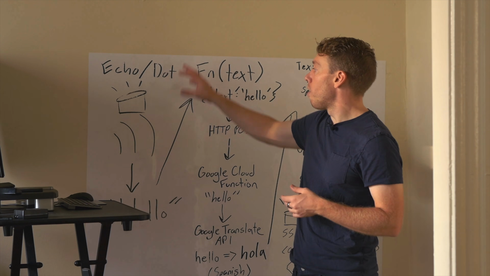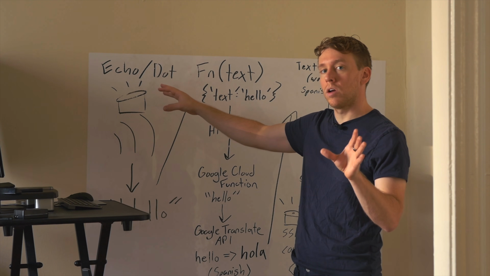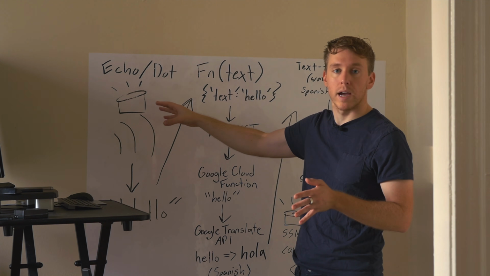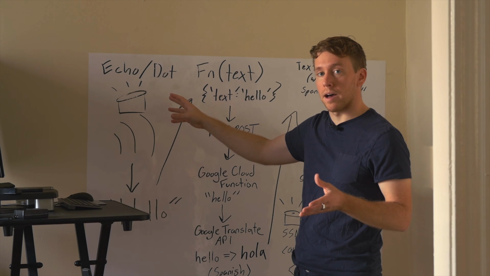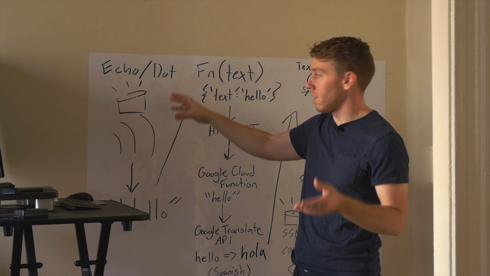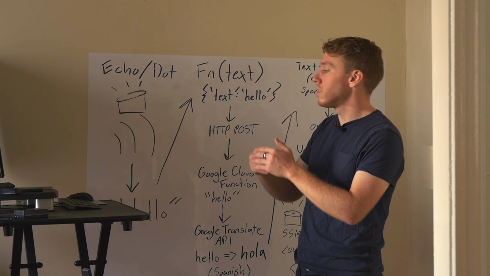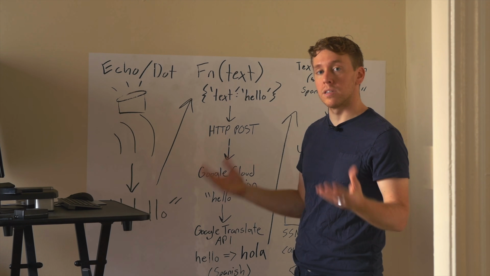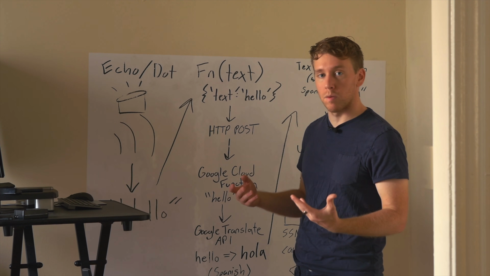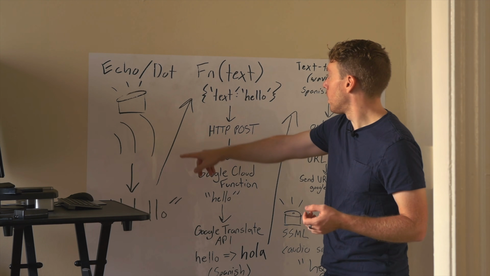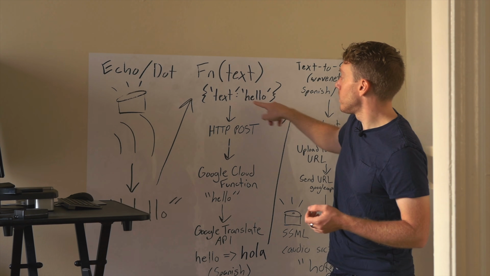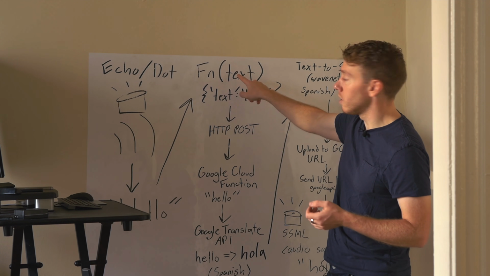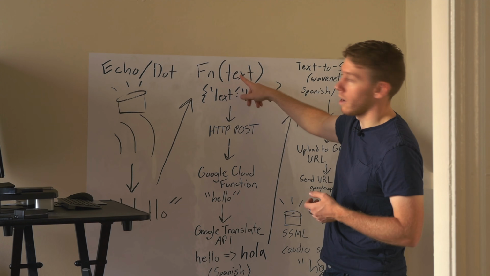Well, all Alexa does is takes the audio and uses an ML model to turn that into alphanumeric text. That is using AI. It's done, I believe, server-side, and that's done out of the box with Alexa. And Alexa is going to expose that free-form text to our Alexa developer code so we can start doing something with it. So that's the first layer here. And like I said, it's going to expose that text as a JSON object, and it's going to give it to us in a function so we can do any sort of arbitrary analysis on that.